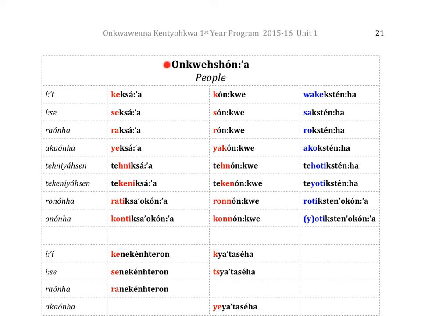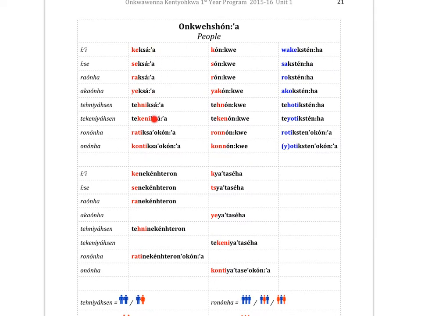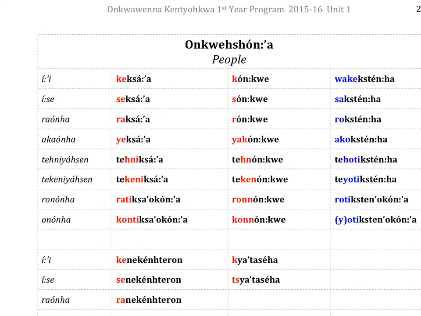ungwe sun a. People. So we have our root for people, ungwe, and sun a is another way that we pluralize things. So person pluralized equals people. Now we have a few different roots that we're talking about here. In this column, we're talking about children. In this column, we're talking about people. And in this column, we're talking about old people. Down here, we're talking about young men and then young women. So let's take a look at all of those words.